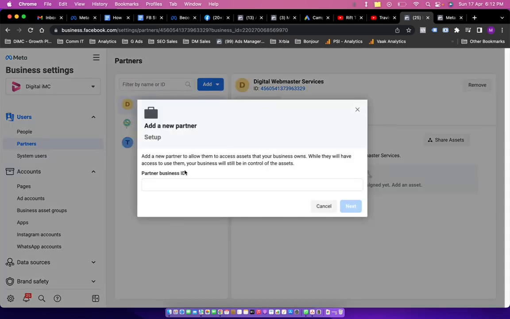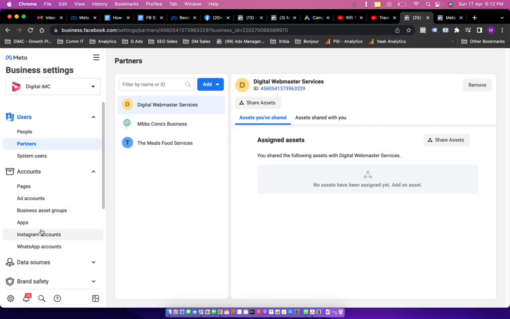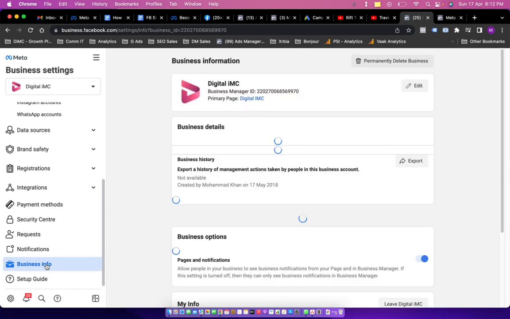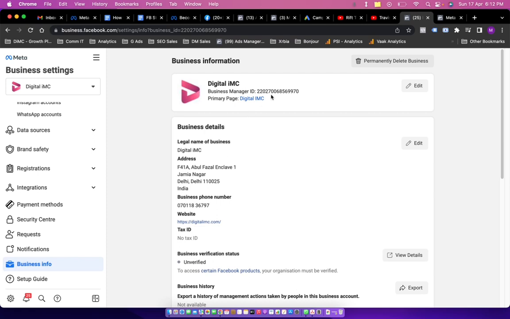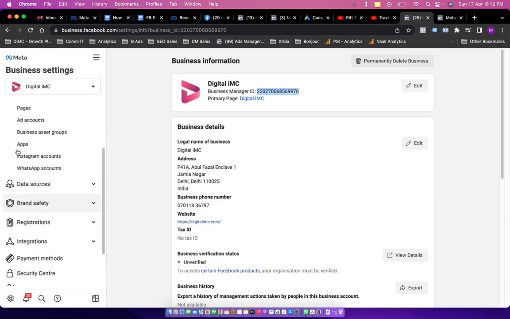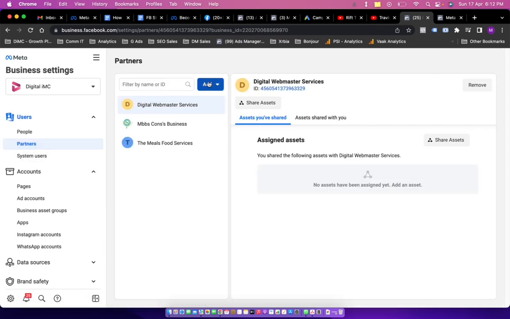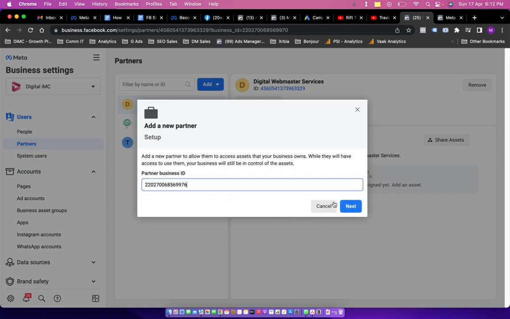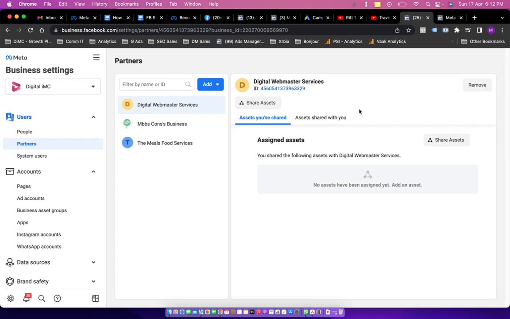Now, clicking on this will take you to this page where you have to put in the partner ID. All the business manager accounts have IDs. So you have to go into business info, which is available at the very bottom left of the screen. And then this is how you get your business manager ID. So again, you go back to partners and then you click on give a partner access to your asset. And then by putting in this ID, now this is the ID of the same account, that's why it won't allow me to share the access. But yeah, you can do it for any other account.